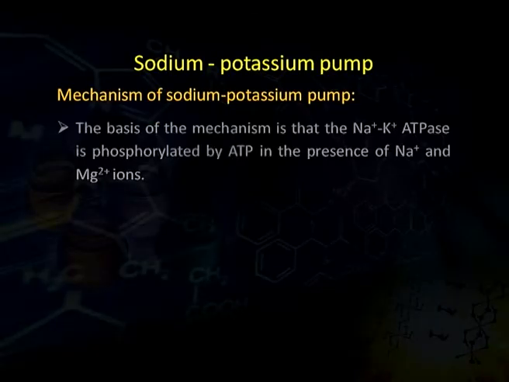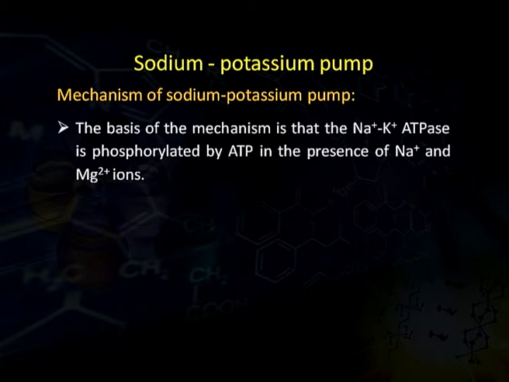This ion transport is called the sodium potassium pump, which involves the active uptake of potassium ions and expulsion of the sodium ions. The difference in the concentration of these two ions inside and outside the cell membrane produces an electrical potential which is crucial for the functioning of the nerve and muscle cells. The mechanism of the sodium potassium pump.